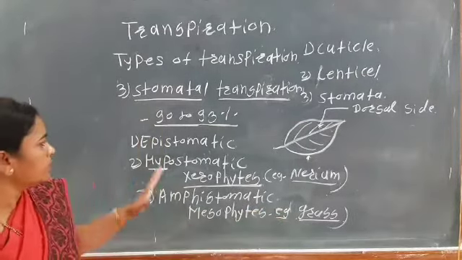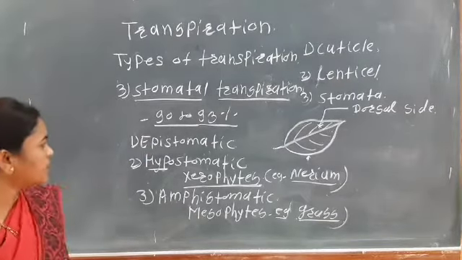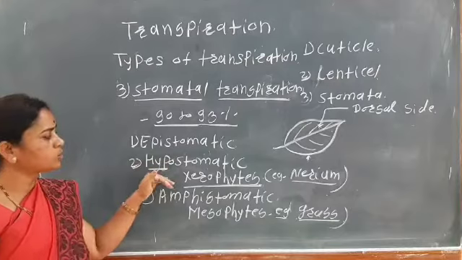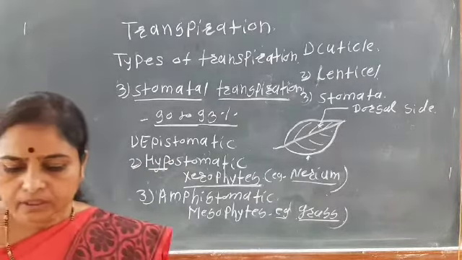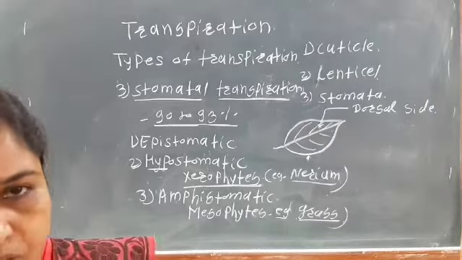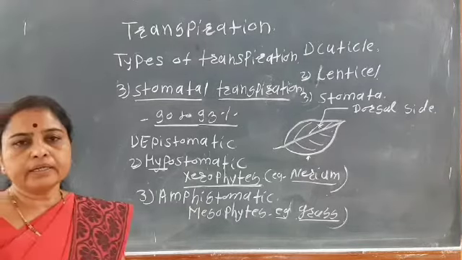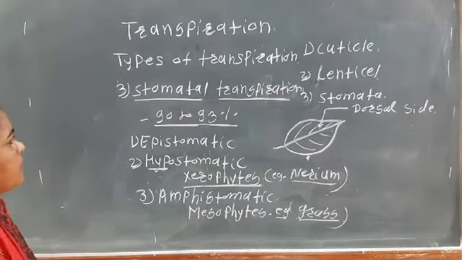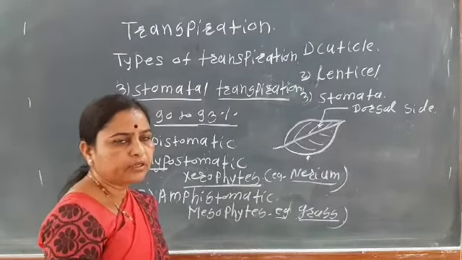Okay, so depending upon the distribution of the stomata, the leaves are classified as epistomatic, hypostomatic and ampistomatic conditions. Okay. So it is about the transpiration, that is, the types of the transpiration. Here in the types of transpiration we have seen three types which depend upon the site of the transpiration.